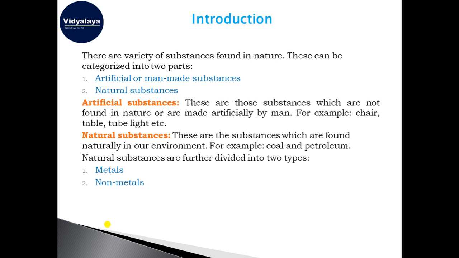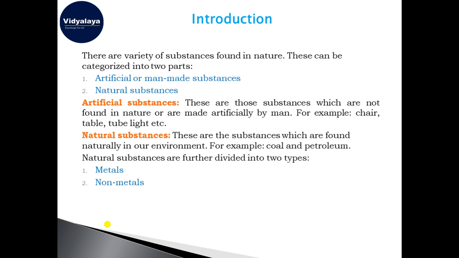If we categorize the substances that are found in the nature, we can categorize them into two different parts. One is the artificial or man-made substance, other one is the natural substances. Artificial substances are those substances which are not found in the nature automatically. They are artificially made by human beings like chair, tube light, table, chalk, duster, watch, etc.